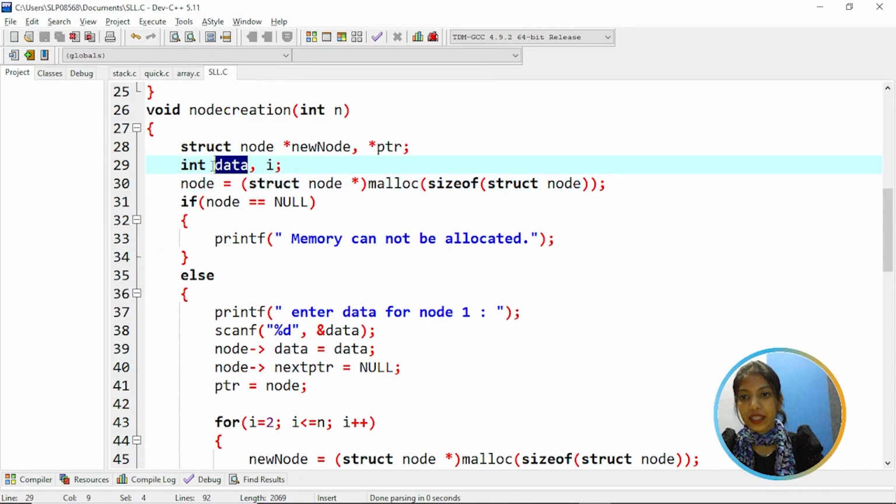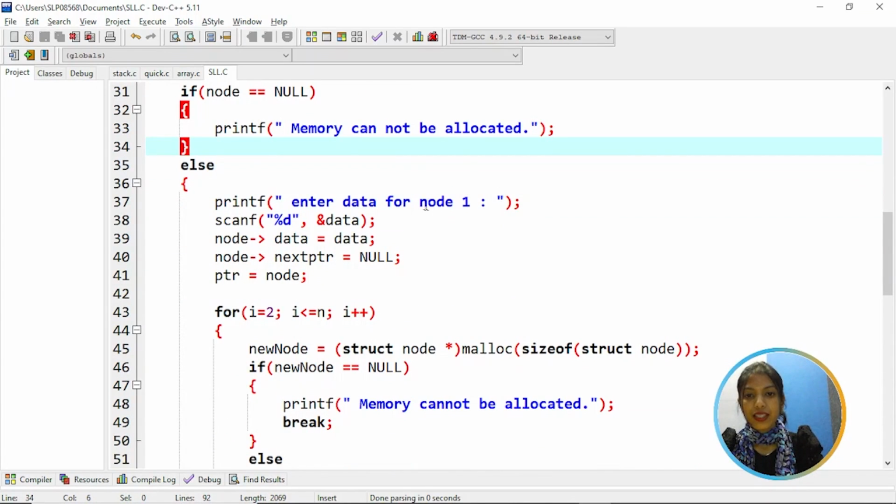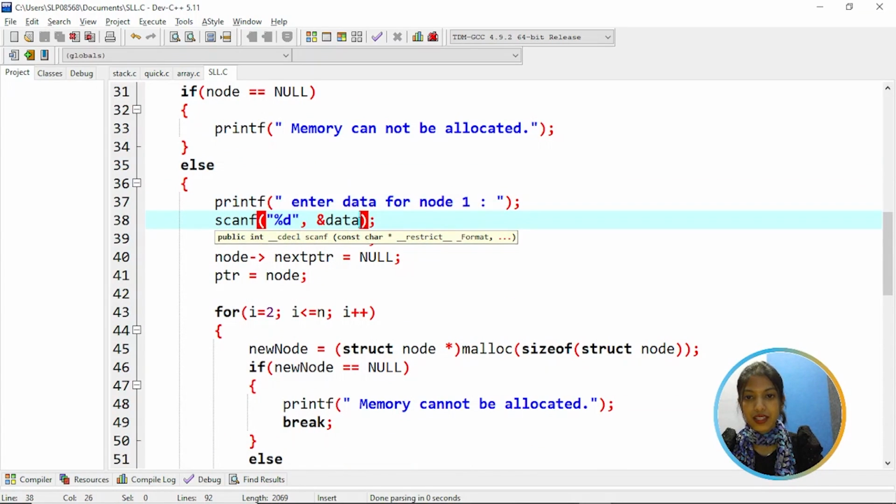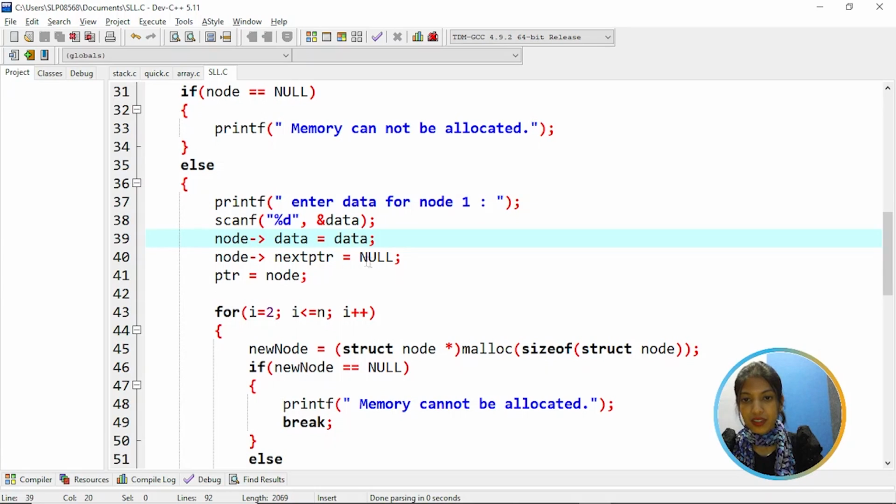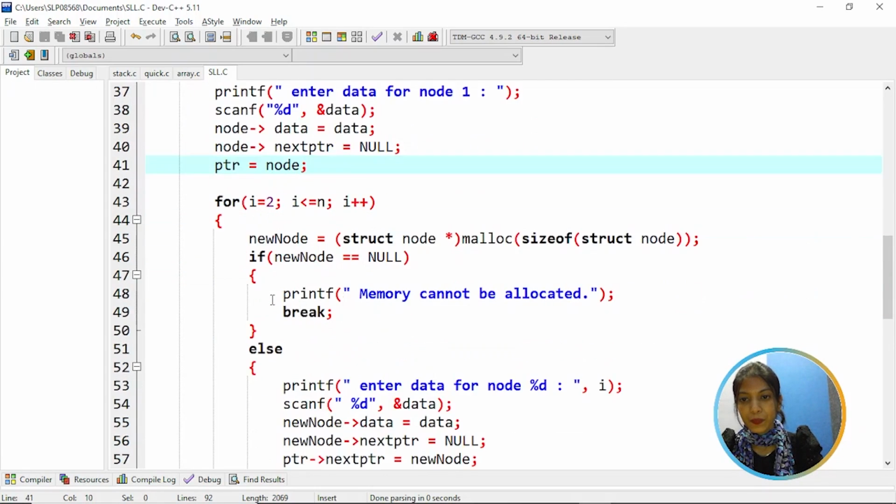We have a variable called data and I. So it first checks if node is equal to null, then memory cannot be allocated. Else, enter the data for the node 1. So it takes the data. So data is assigned to node's data part and initially the node's next pointer is assigned to null. So the node is assigned to PTR.